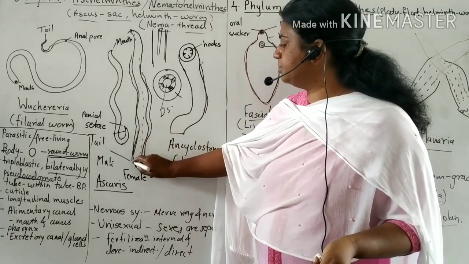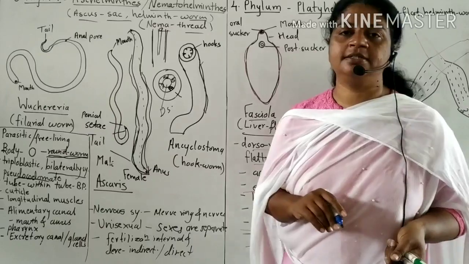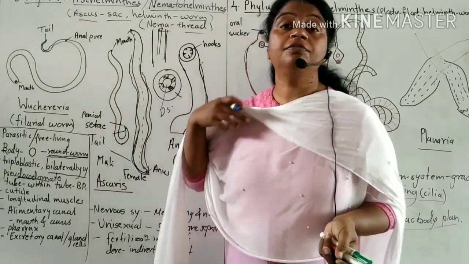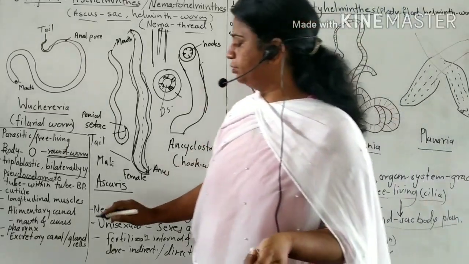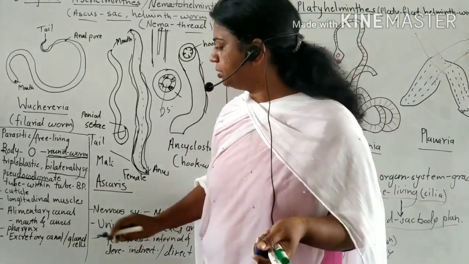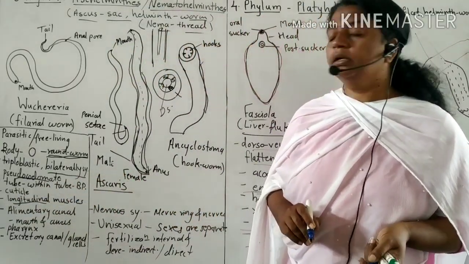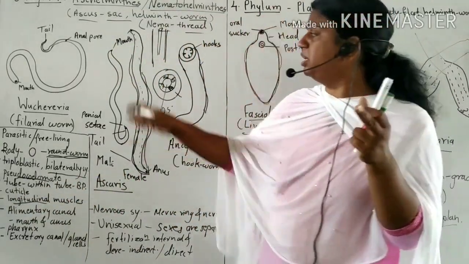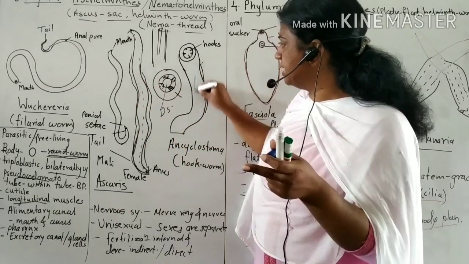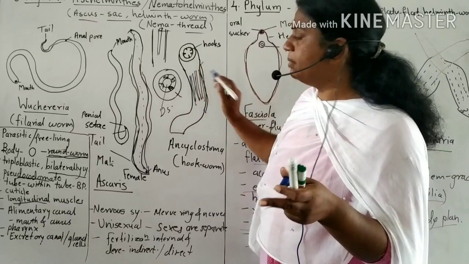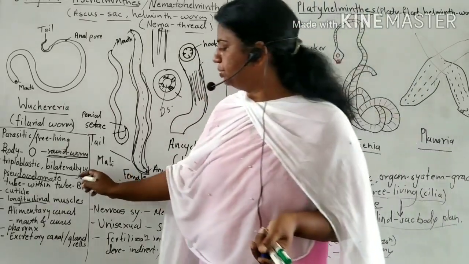We digest chicken but not Ascaris, because the body is covered by a tough covering called cuticle, which is not digested by the digestive enzymes of human beings. Then these animals have longitudinal muscles but an absence of circular muscles. They have only longitudinal muscles.